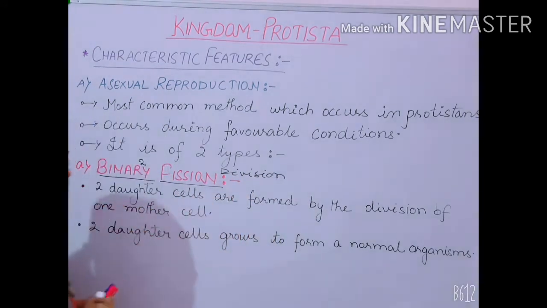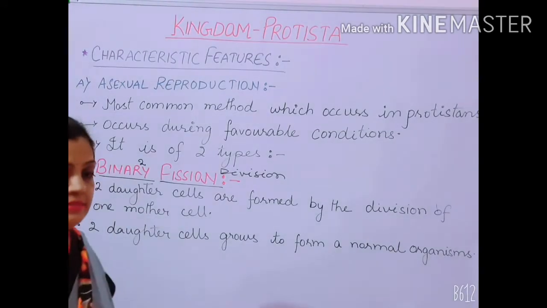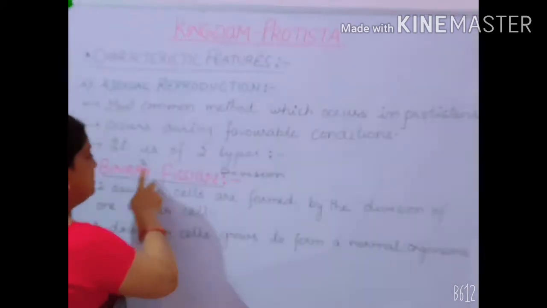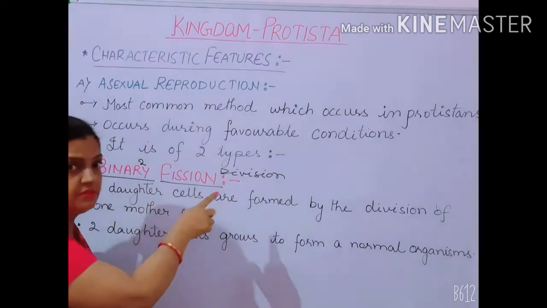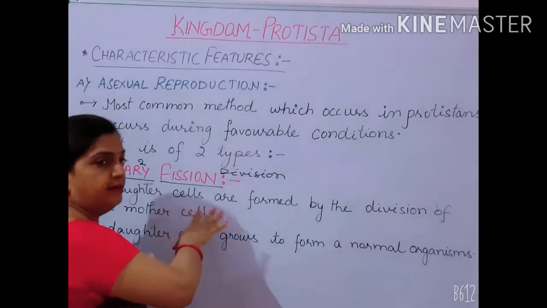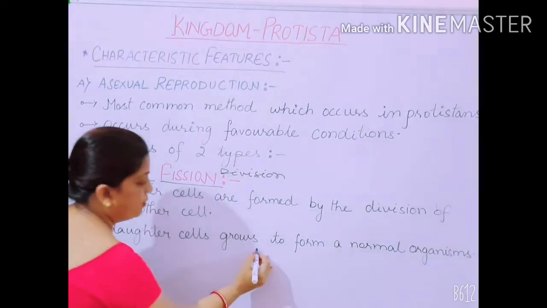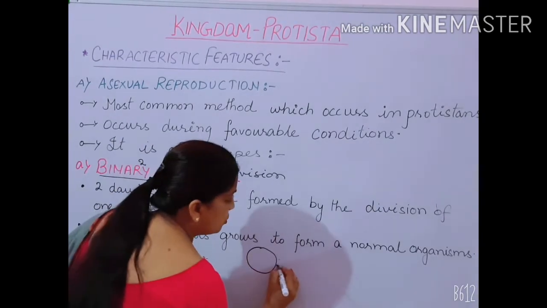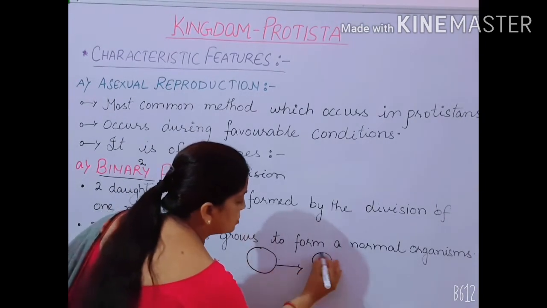It means that the parent organism is going to divide into 2 parts. Suppose one mother cell is there, and this mother cell is going to divide into 2 cells.